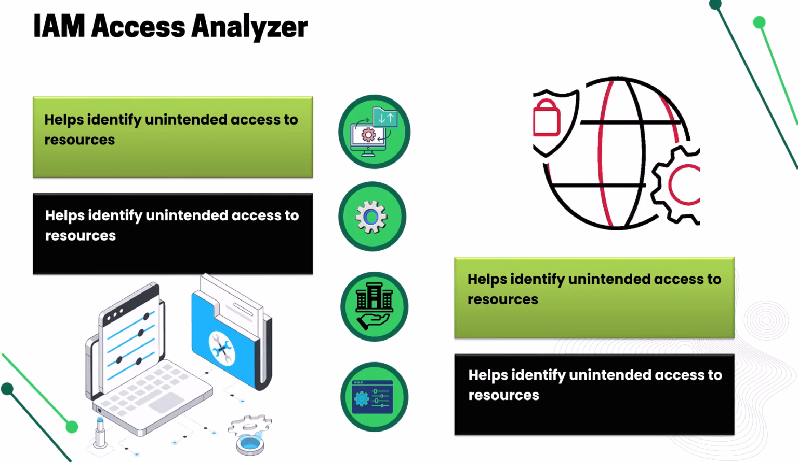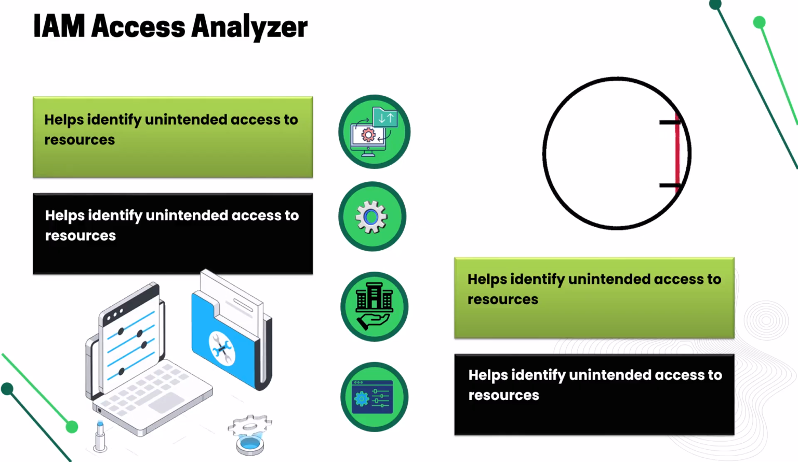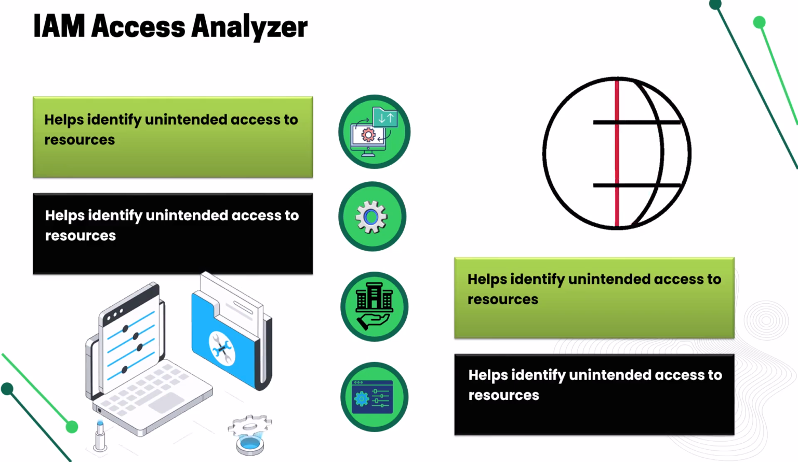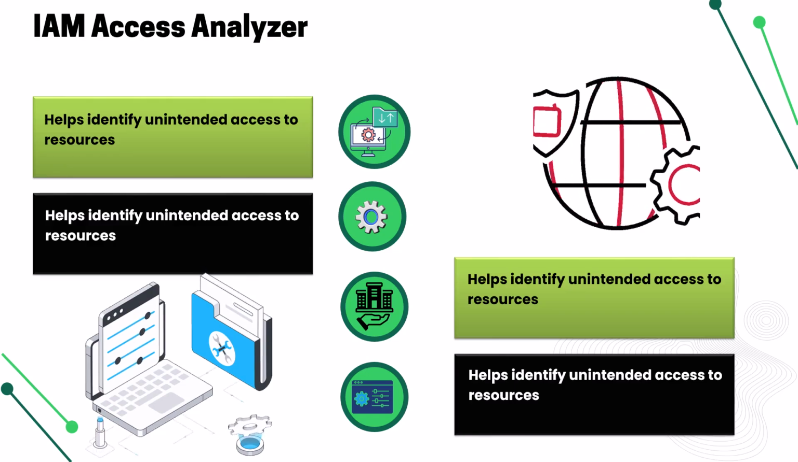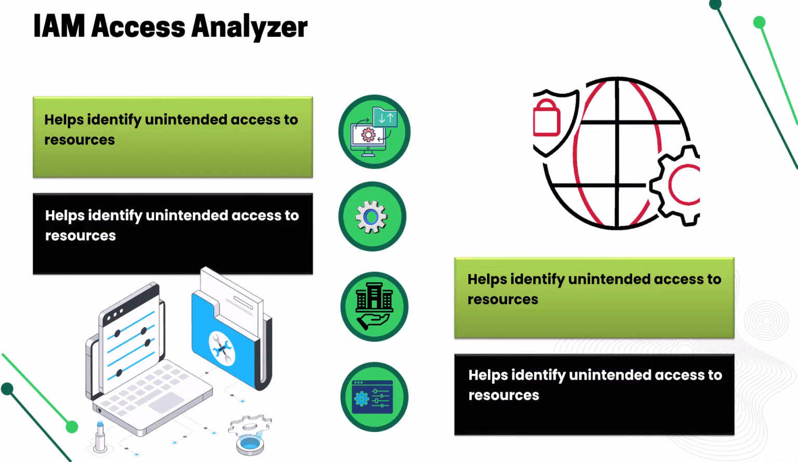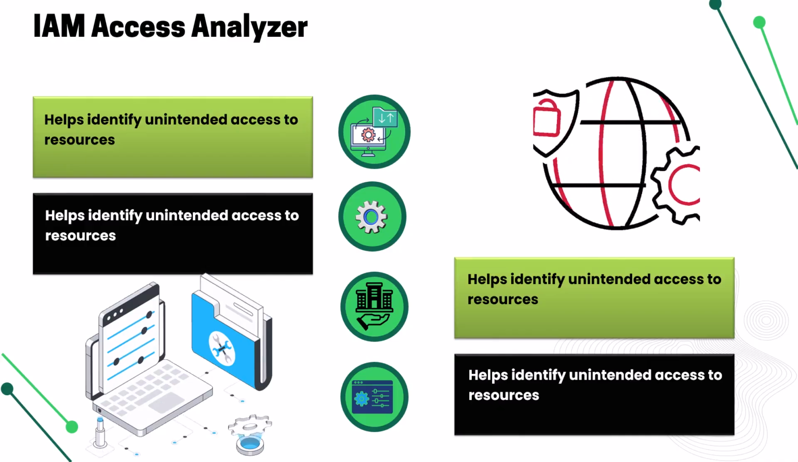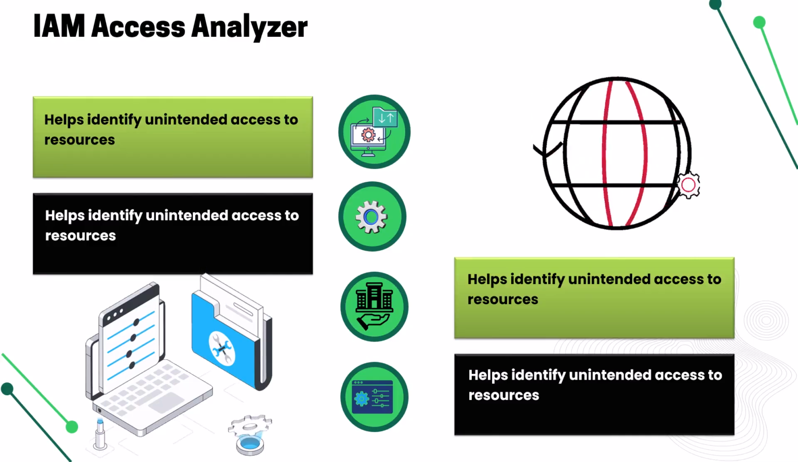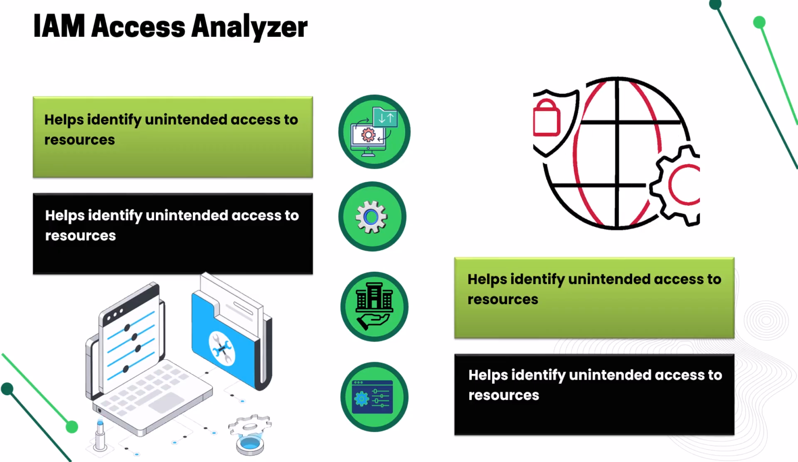Imagine leaving your house unlocked. You wouldn't want unexpected guests wandering in, right? IAM Access Analyzer does the same for your AWS resources. It scans your permissions and highlights potential security gaps. It's like having a security guard who politely tells you, hey, this door is wide open. The best part: it doesn't just complain, it gives actionable steps to fix things.